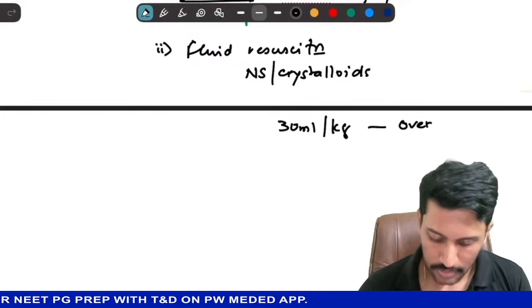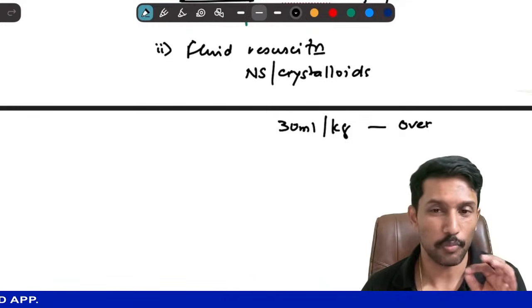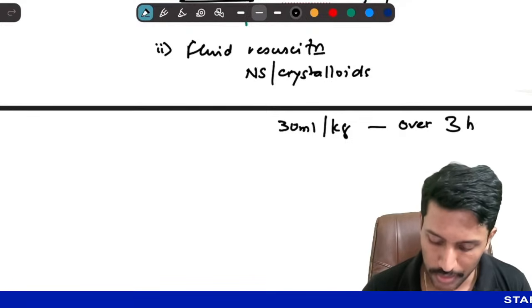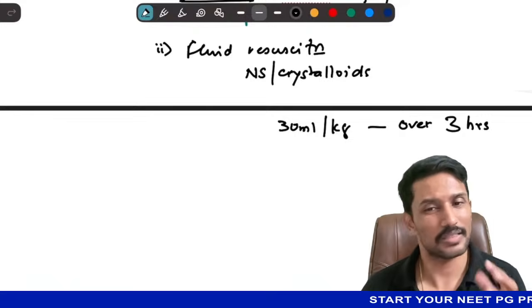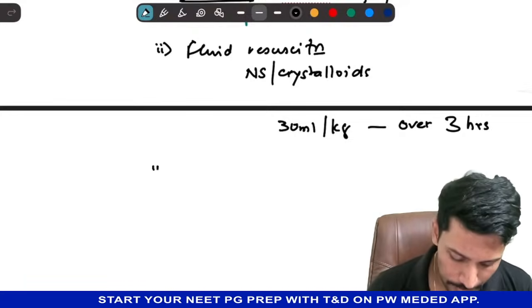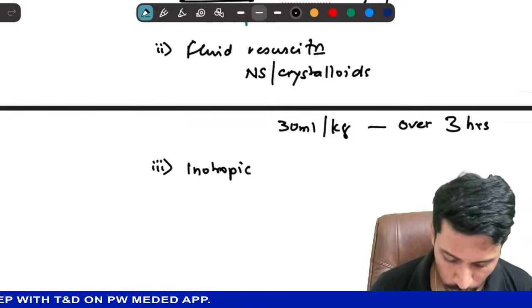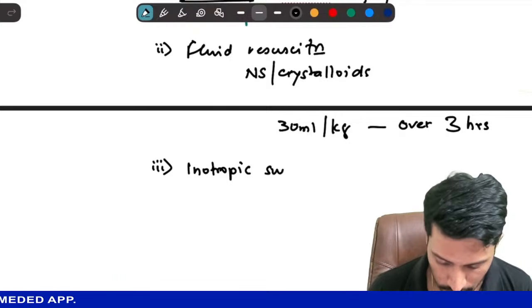What do I mean by that? So 30 ml into 50 kg, it becomes 1.5 liters. So over 3 hours, I should give 1.5 liters. So that means roughly 500 ml per hour. Okay. Then if required, I have to go for inotropic support to increase the cardiac output.